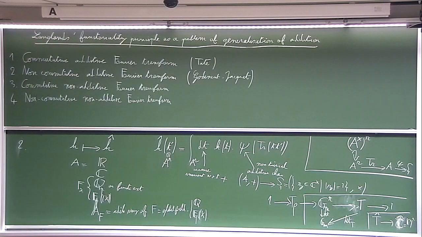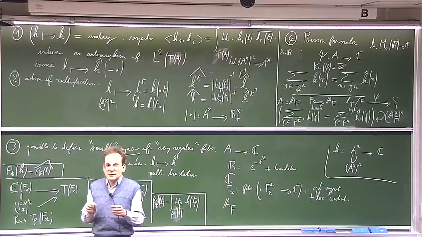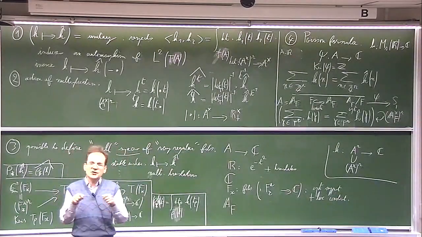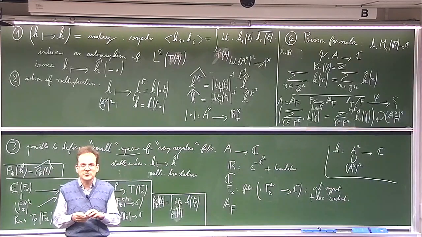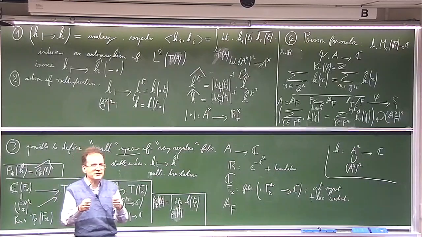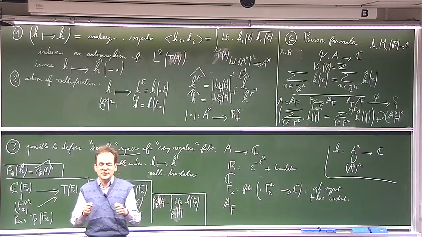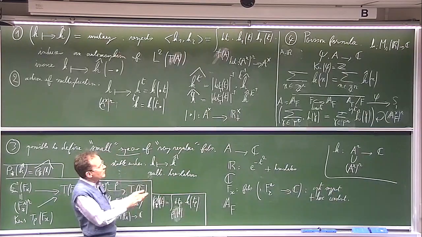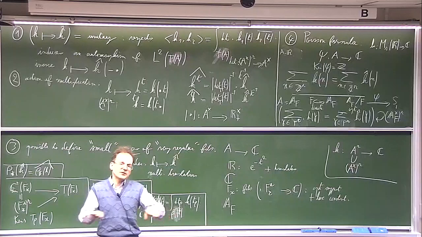In fact, it is a theme which has appeared in mathematics at several places in the last years or decades. The fact that, in some sense, multiplication is a more important operation than addition. And here, you see the Fourier transform and the Poisson formula especially was defined with respect to the additive structure.